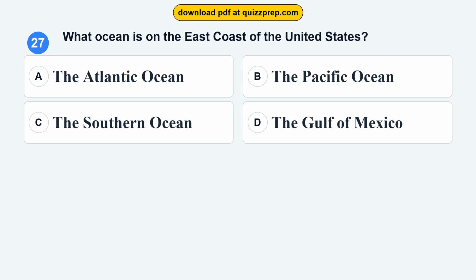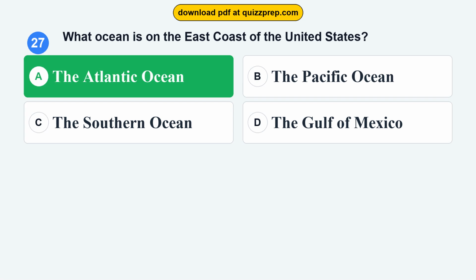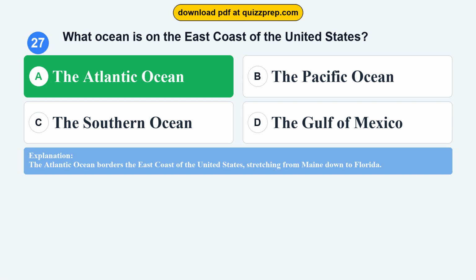What ocean is on the east coast of the United States? Option A, the Atlantic Ocean. Option B, the Pacific Ocean. Option C, the Southern Ocean. Option D, the Gulf of Mexico. The correct answer is option A, the Atlantic Ocean. The Atlantic Ocean borders the east coast of the United States, stretching from Maine down to Florida.